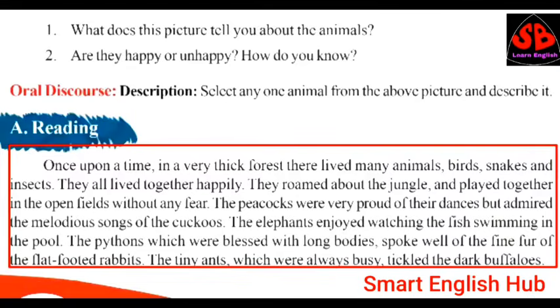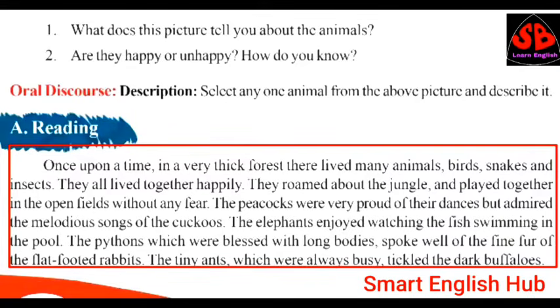Here, roamed means moving here and there. They roamed in the jungle and played together in the open fields. Here, open field means open areas. All the animals lived happily. They roamed here and there and they also played in open areas without any fear.